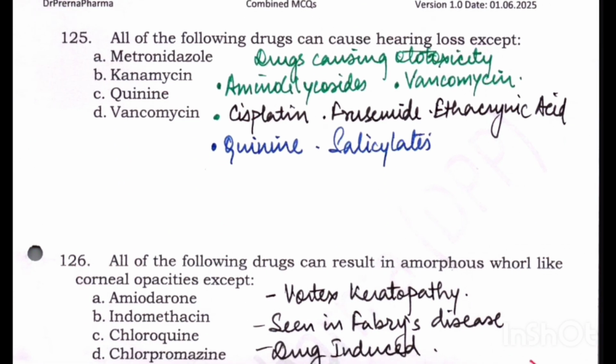All of the following drugs can cause hearing loss except. So they are asking which drugs cause hearing loss and which drug doesn't. Metronidazole, kanamycin, quinine, vancomycin. Now let's see what are the drugs that cause ototoxicity. Aminoglycosides cause it, so kanamycin is out. Vancomycin causes it, so vancomycin is out. Cisplatin, furosemide, ethacrynic acid, quinine, salicylates. These are the drugs which cause ototoxicity. So the drug which does not cause ototoxicity that we have here is metronidazole.